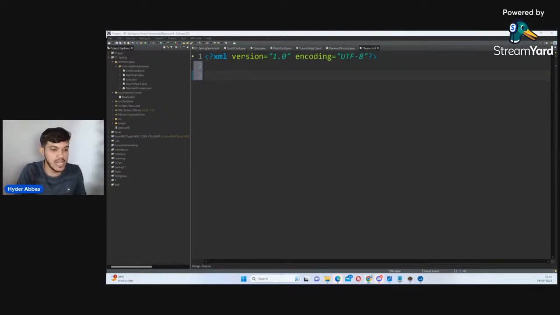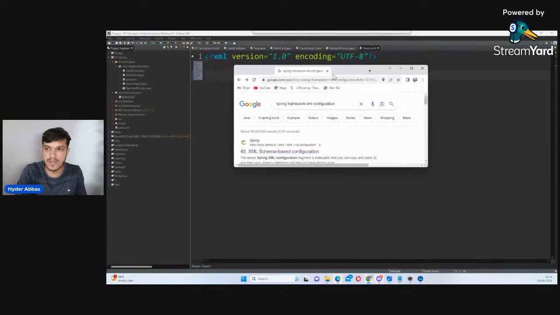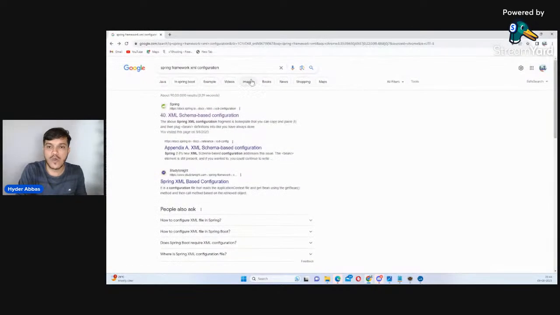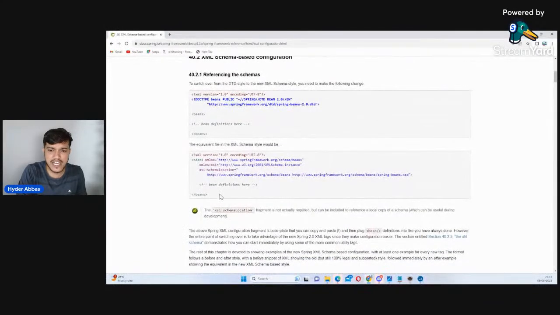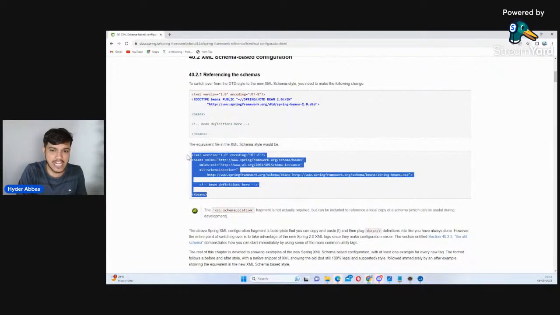So I will go to Google. Okay, I think this screen is not visible. Yeah. I'll ask my Google uncle, Spring Framework XML configuration I need. I have searched. The first option it has given me, there, if I just scroll down, there are some files. That code I'll copy. This beans information I'll copy.